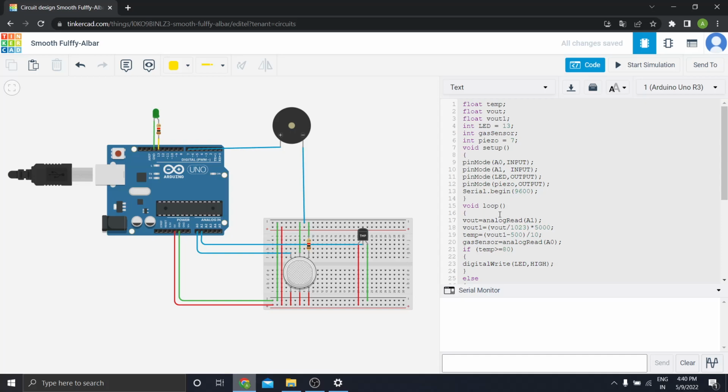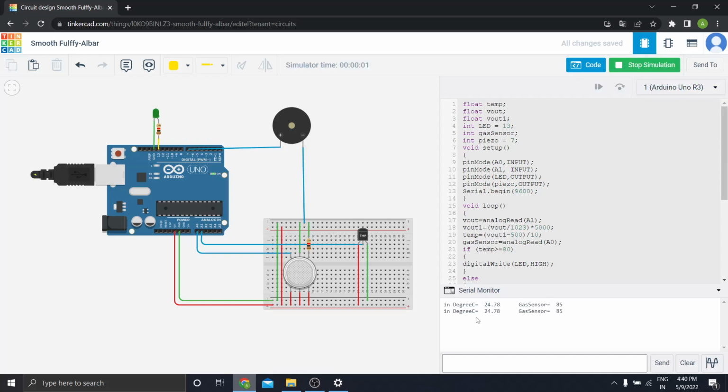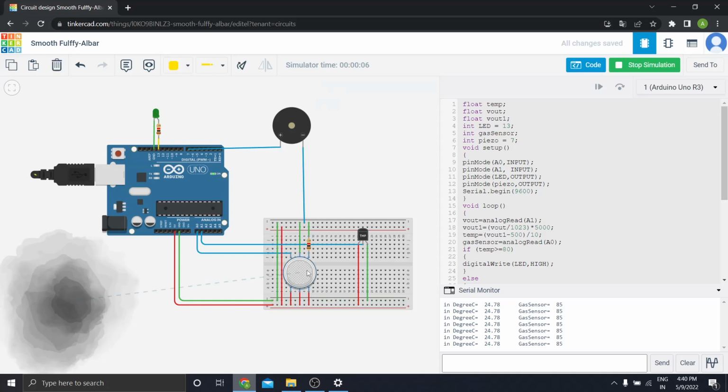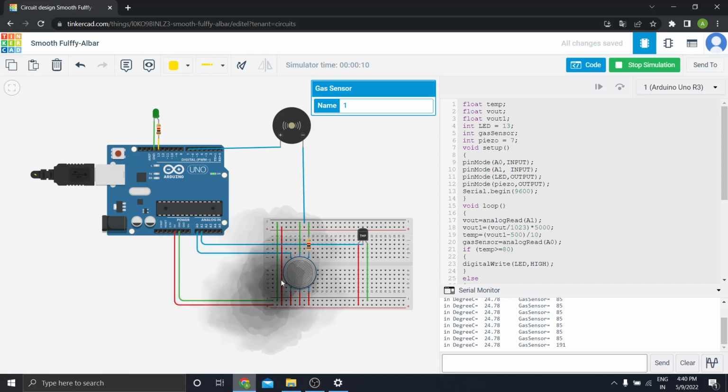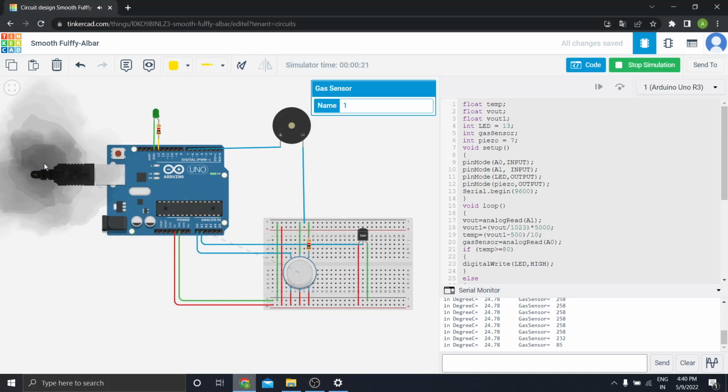Okay, so let's start our simulation. When I start the simulation, as you can see, the initial value is 24.78. The gas sensor shows the initial value as 85. So when I click here and take the smoke near the gas sensor, as you can see, it started buzzing, and the gas sensor value is also increasing: 191, 258. And as I take the smoke away from the sensor, it stopped buzzing. The piezo buzzer stopped buzzing.